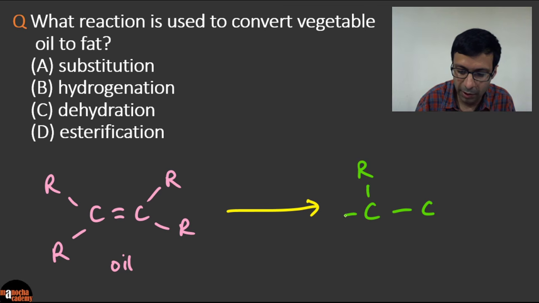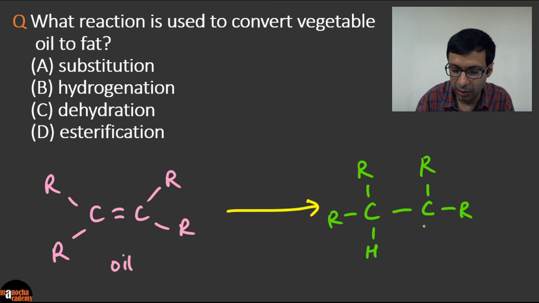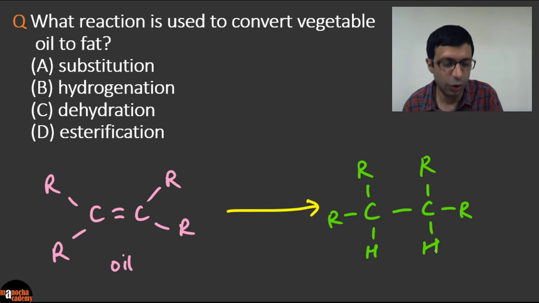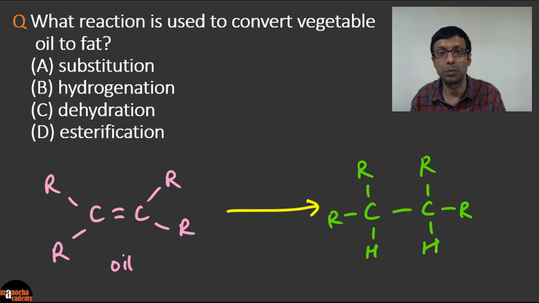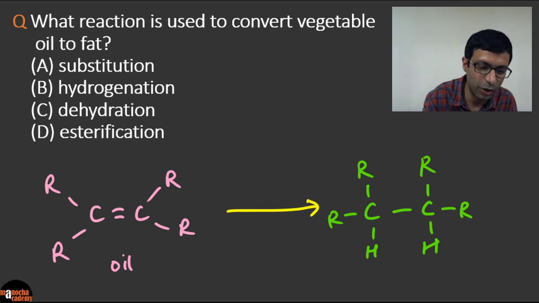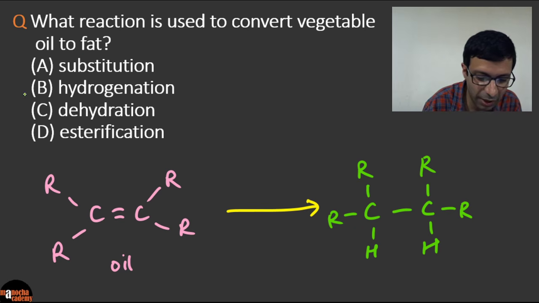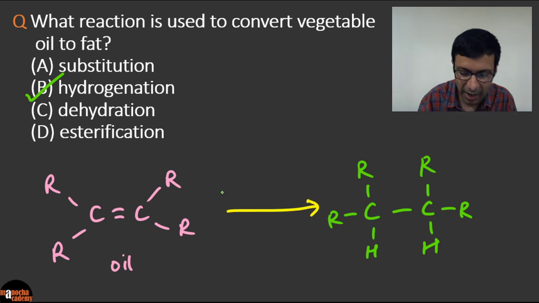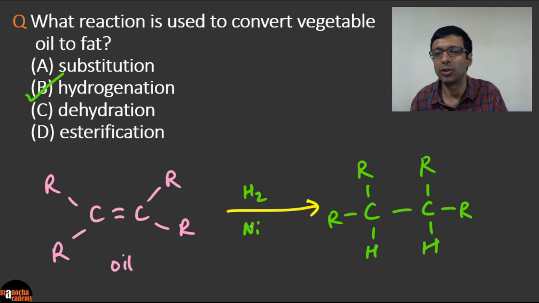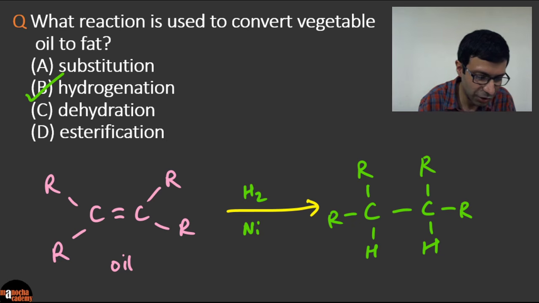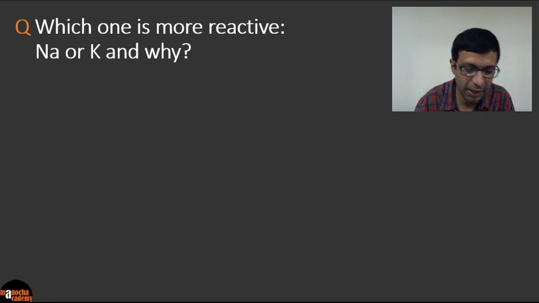So what is the trick here? So fat has this thing. And how do you saturate it? By adding hydrogen to it. Okay. So this is an addition reaction, and it's specially called hydrogenation because, very good, I see Ayesha Begum, they have the right answer. Brajraj Singh, right? Very good, because hydrogen is being added. So hydrogen is added in the presence of nickel catalyst usually. And so this answer is going to be hydrogenation. Excellent. Let's go on to the next question.